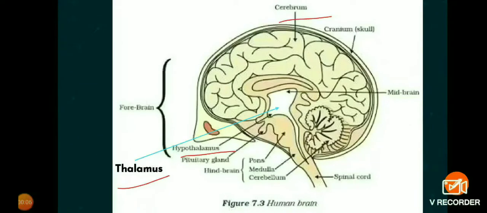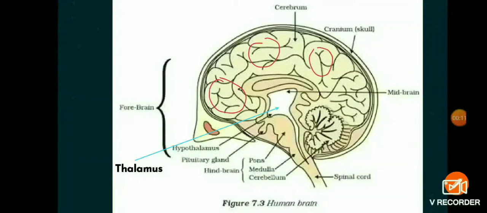So cerebrum is the main part for thinking. Apart from that, it is the main site for learning, reasoning, and intelligence, and even your memory. The cerebrum also has some sensory areas. There are some specialized areas in the cerebrum, which work to gather information from sense organs like skin, tongue, nose, eyes, and ears. And finally, it gives us the sensation or the feeling.